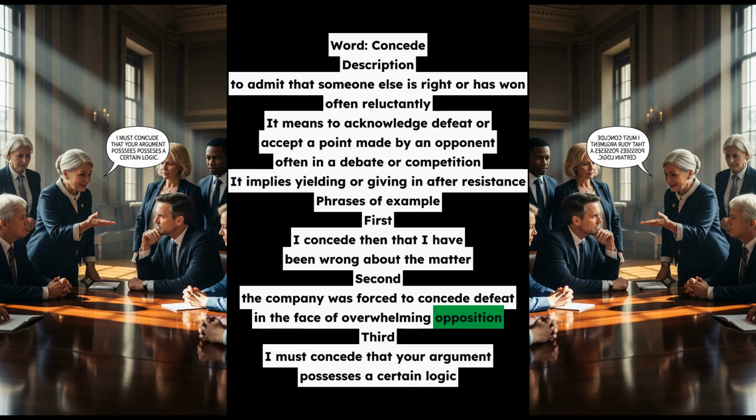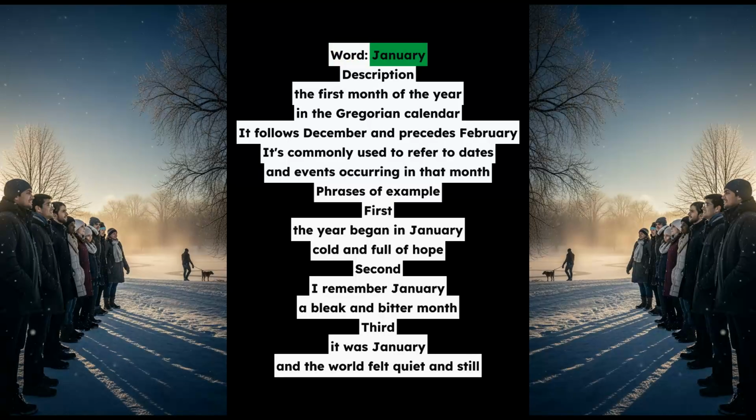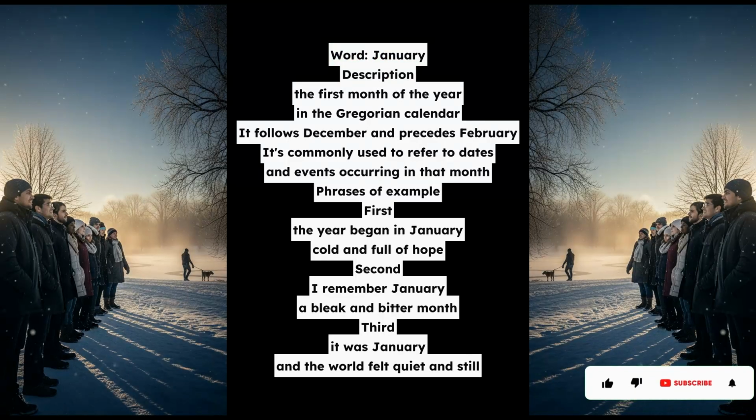Word: January. Description: the first month of the year in the Gregorian calendar. It follows December and precedes February. It's commonly used to refer to dates and events occurring in that month.